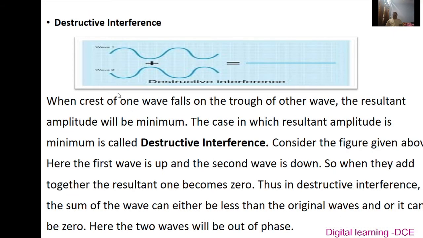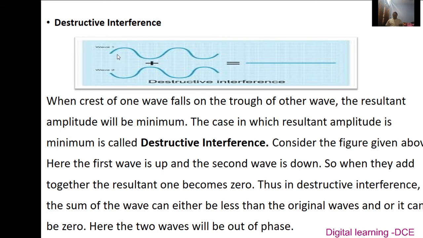In destructive interference, when the crest of one wave falls on the trough of the other wave, the resultant amplitude will be minimum. The case in which the resultant amplitude is minimum is called destructive interference.